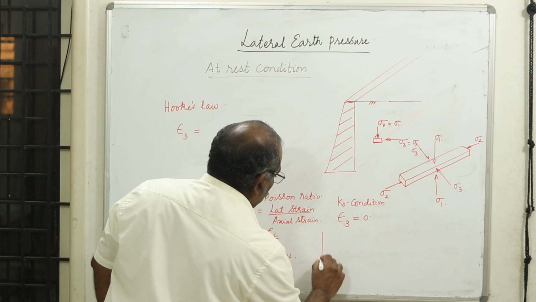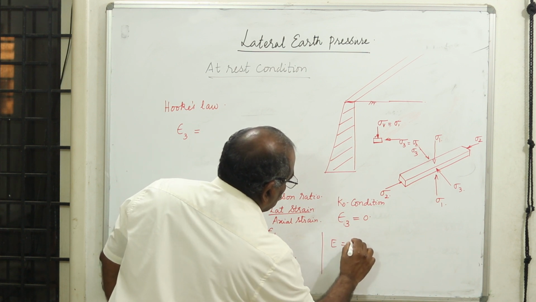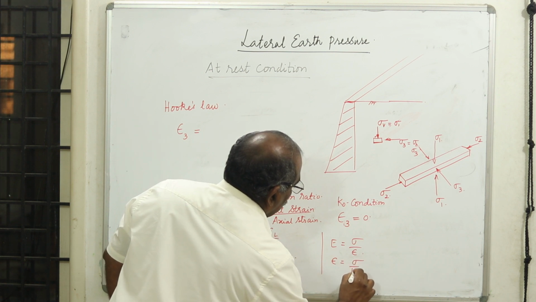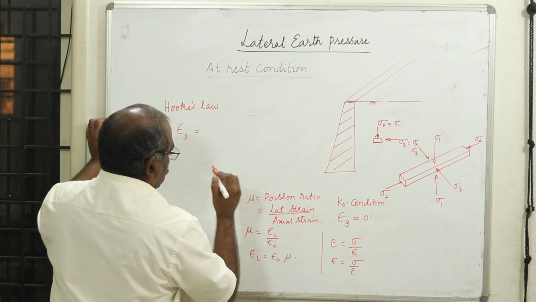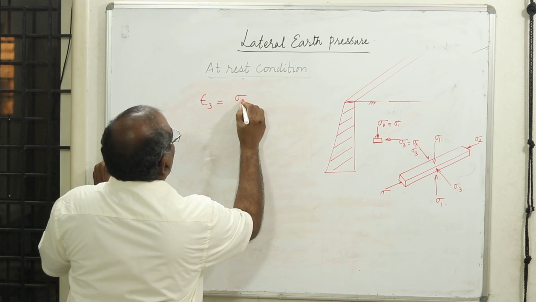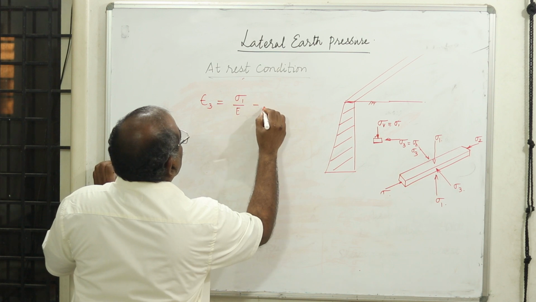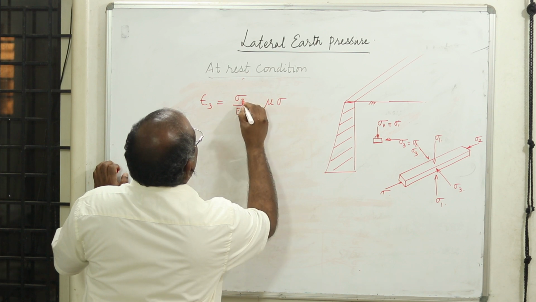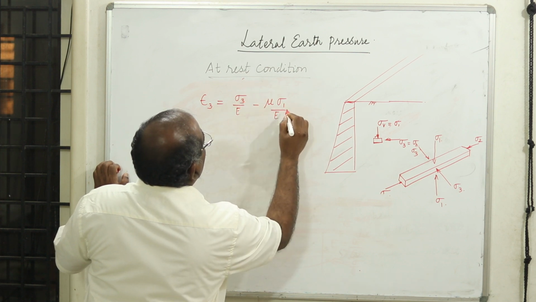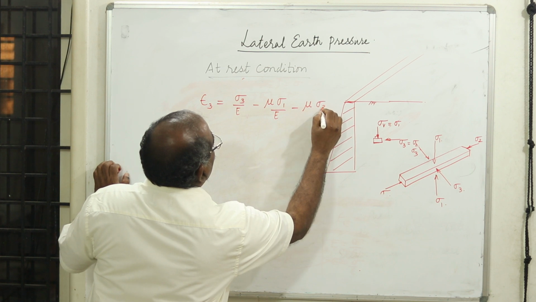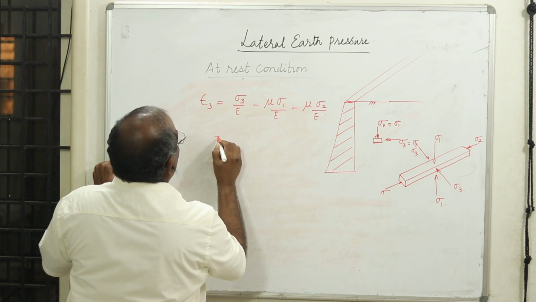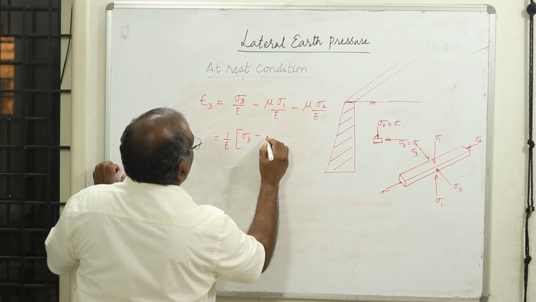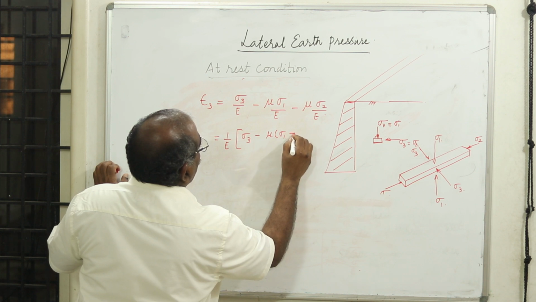And also we know the Young's modulus is equal to stress by strain, or strain is equal to sigma by E. Now using these, I can write sigma 3 by E equals sigma 1 by E minus mu times sigma 2 by E. Now E being a common factor, let us take E outside. This becomes sigma 3 minus mu times sigma 1 plus sigma 2.